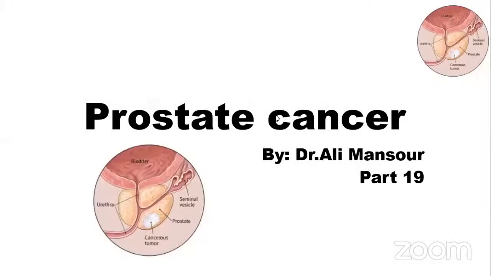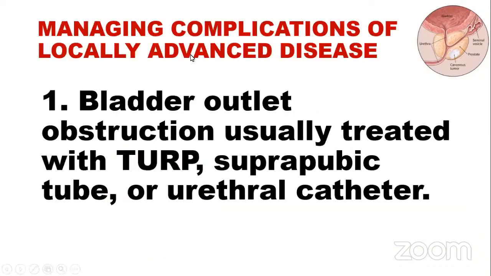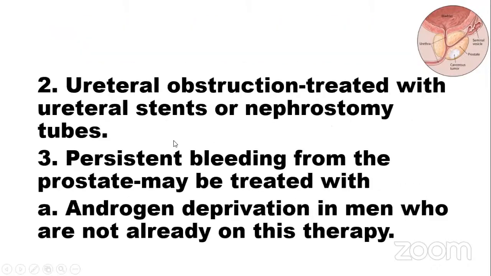We will continue our session about part 819, prostate cancer. Managing complications of locally advanced disease. Bladder outlet obstruction is usually treated by TURP, suprapubic tube, or urethral catheter. Urethral obstruction is treated with urethral stent or nephrostomy tubes.